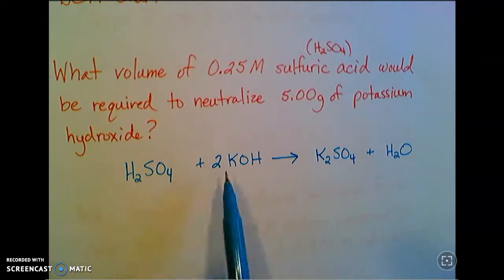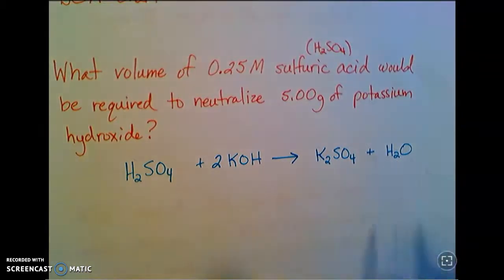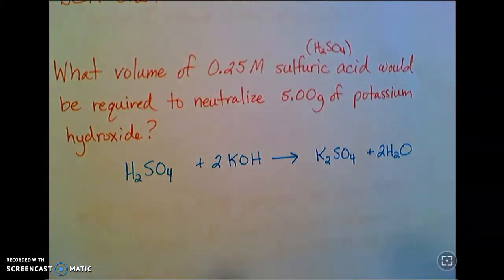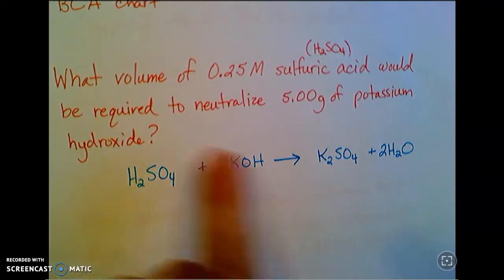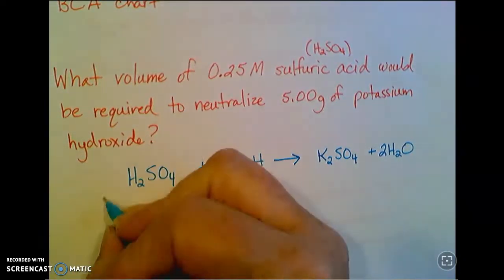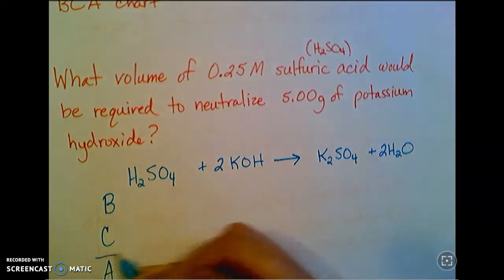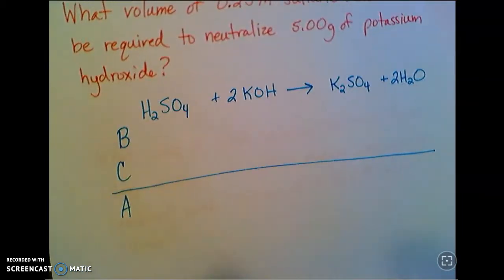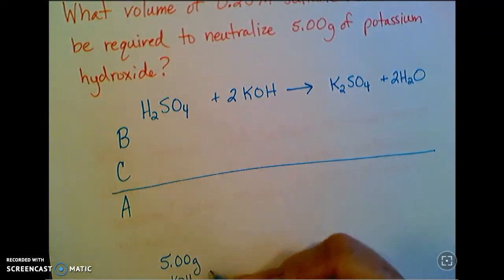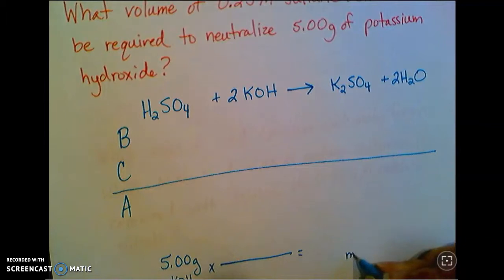So for the hydrogen, I've got 2 + 2, which is 4. On this side, I only have 2. So I'll double that. And then oxygen hopefully falls into place. I have 4 + 2, which is 6. I have 4 there, +2 there, which is 6. So we're ready to go to the next step. All right. What I'm given is 5 grams of potassium hydroxide. So as always, I can only use moles in my BCA chart. So I'm going to come down here and figure out some molar amounts. So 5 grams, and this is KOH. So I need to convert that to moles.